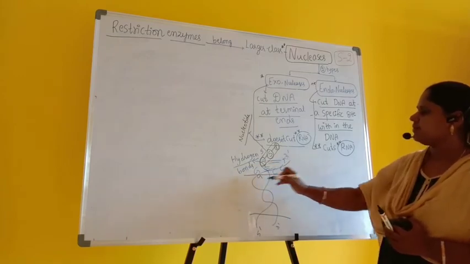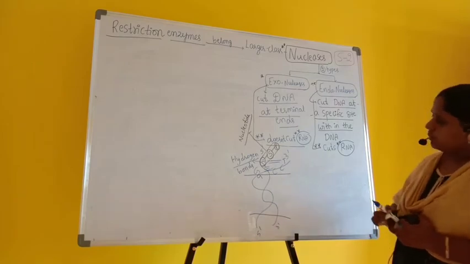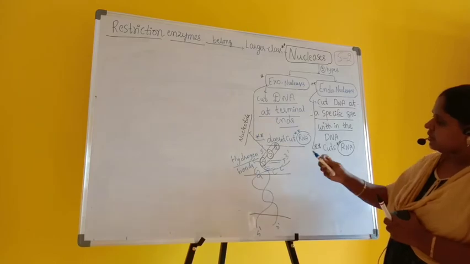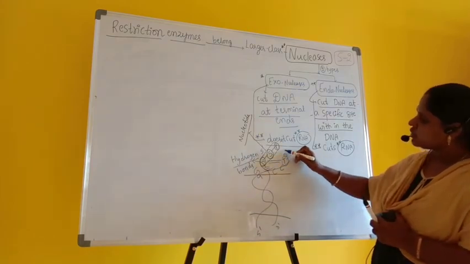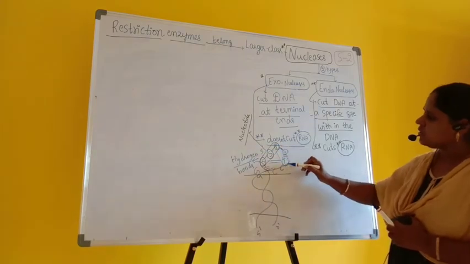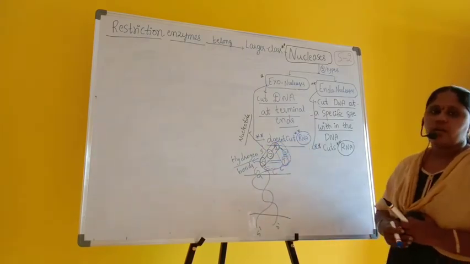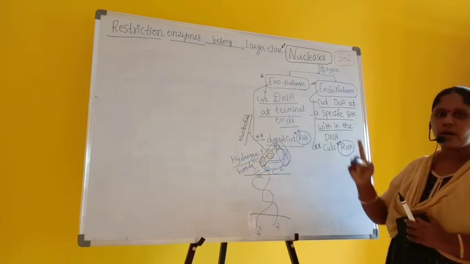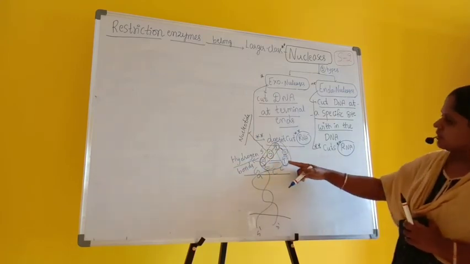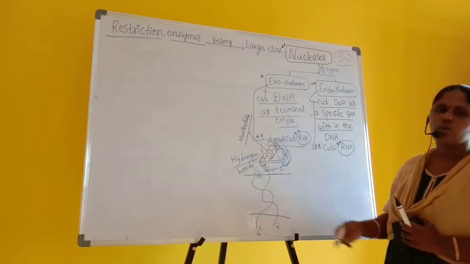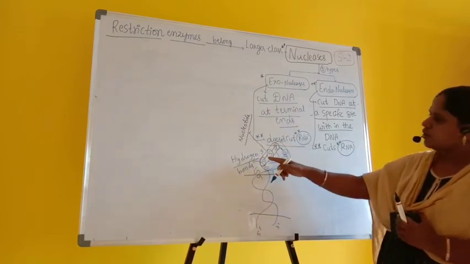The opposite strand also has a nitrogen base, sugar joined with phosphorus. This is another nucleotide.